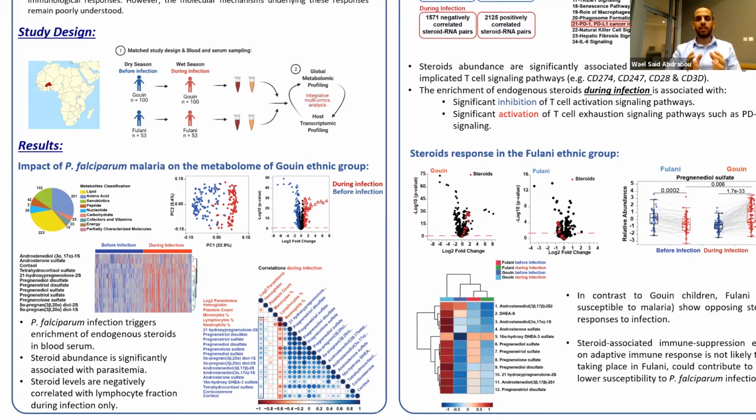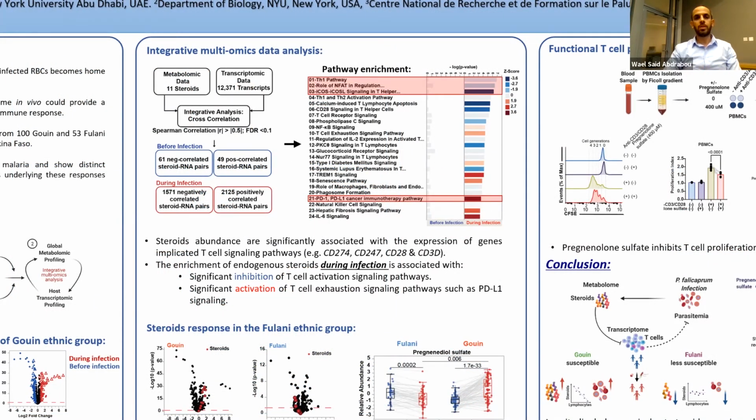Another intriguing part is that the concentration and enrichment of these steroids in the serum was also negatively correlated with the lymphocyte count. To investigate the potential immunosuppressive role of these steroids, I used integrative metabolomic-transcriptomic analysis. The analysis showed that the steroid abundance is significantly associated with the expression of genes implicated in T-cell signaling pathways. Pathway enrichment analysis using these genes showed that the enrichment of these steroids is associated with an overall inhibition of T-cell function during infection only.